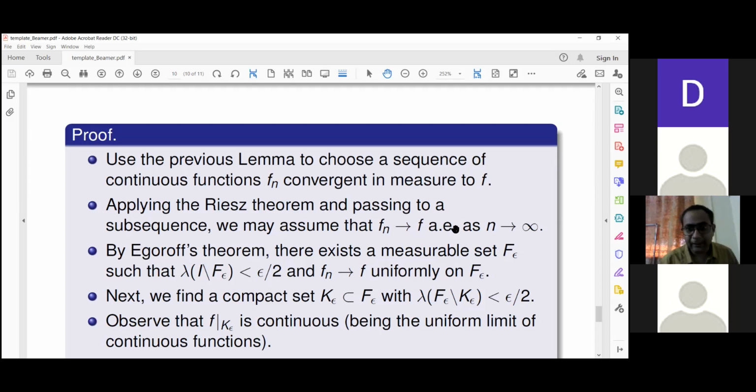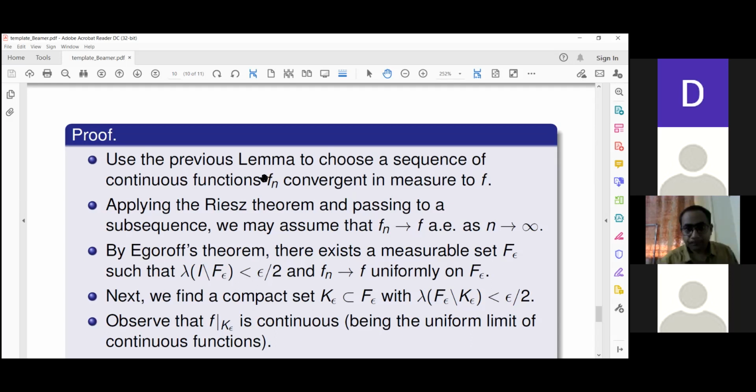Convergence in measure in general does not imply almost everywhere convergence, but it is true once you pass to a subsequence. So we choose a subsequence of f_n which converges to f almost everywhere, and then use Egorov's theorem.